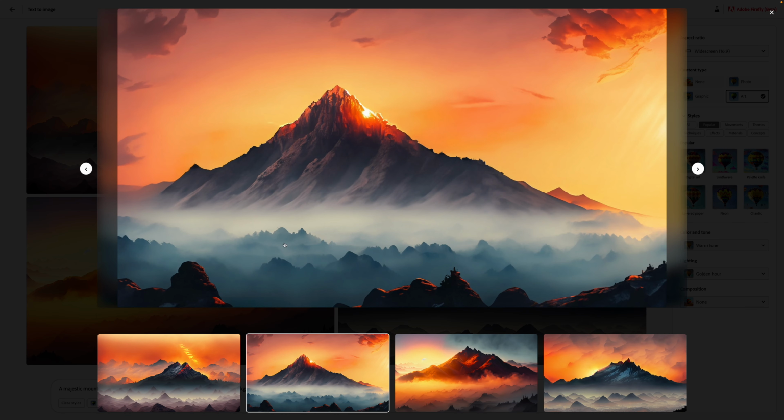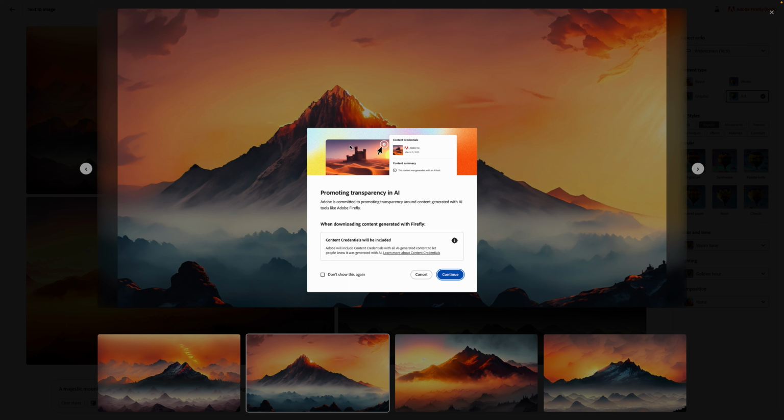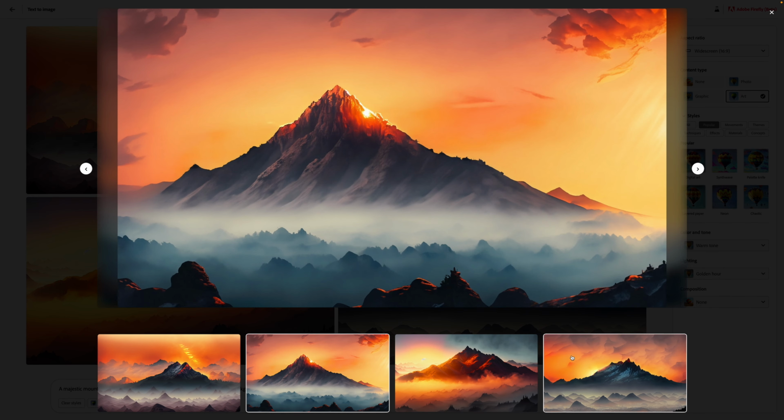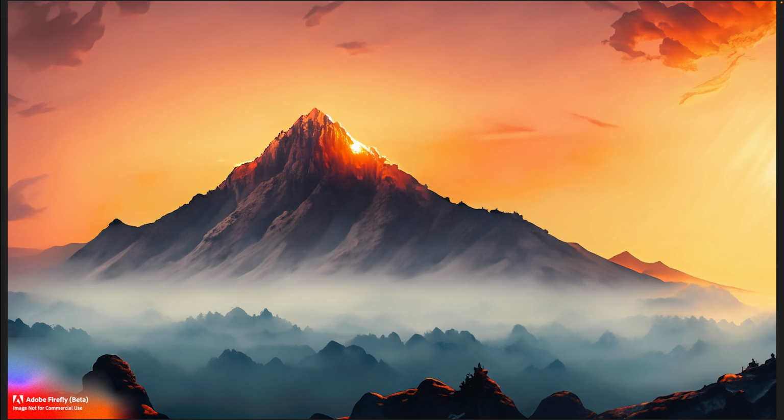Simply click on it anywhere. If you want to download, there is an option to download that image, but it will show you a notification that this image is created by AI. When you download this one, it will show that particular credential, that particular content on the image. But you can remove that by using Photoshop. In this one, it is showing Adobe Firefly beta image, not for commercial use. Definitely it's not for commercial use, but we can do that by just manipulating little things in Adobe Photoshop.